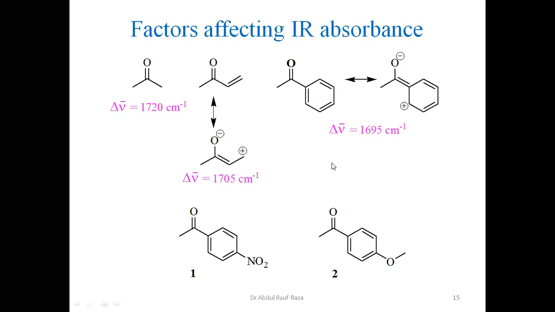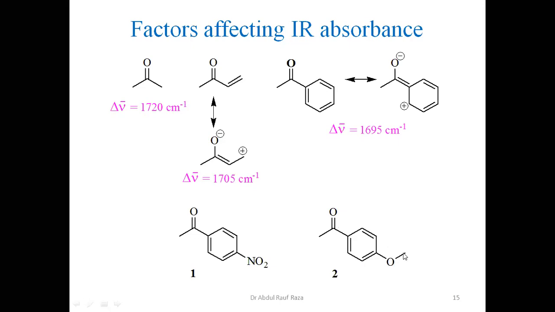Now look at this molecule, compound number 2. This oxygen has non-bonding electron pairs, two non-bonding electron pairs. It contributes here, so it shall have a negative charge at the ortho position and para position. Similarly, it shall have a negative charge here. Now this negative charge shall facilitate single bond character. So the methoxy group is a plus R group.